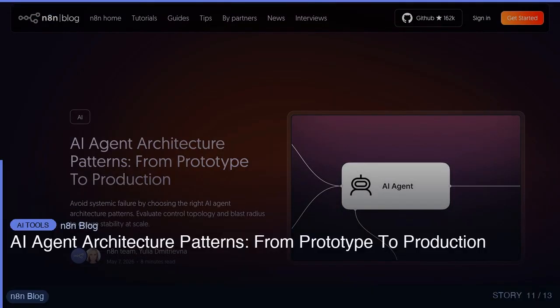This is a tool I'd actually use. Let me tell you why. AI agent architecture patterns: from prototype to production. Avoid systemic failure by choosing the right AI agent architecture patterns. Evaluate control topology and blast radius to ensure stability at scale. My take: this lowers the barrier significantly. Link in the description.